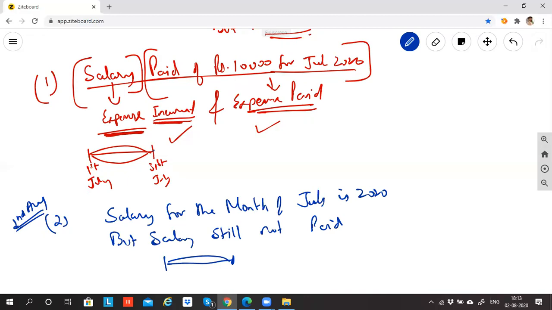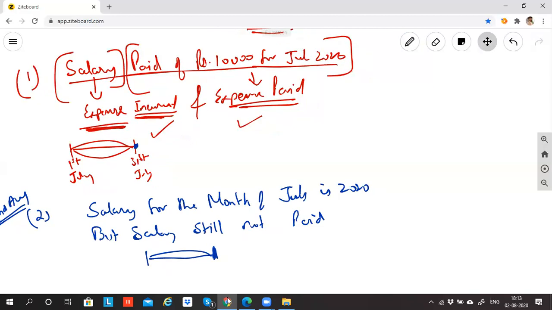In this case, what is happening? If salary is not paid till 31st July, will you not do the accounting entry? In this case, what is the accounting entry that you will do? Since you paid the salary on 31st, the entry is what? Salary is my expense. So salary account should be debited because salary is my expense. So debit all expenses and losses. To cash. Cash is credited because cash is going out. So this is debit and this is credit.